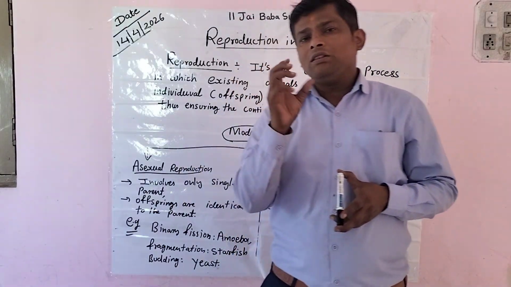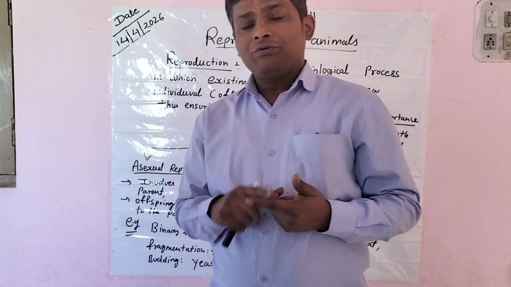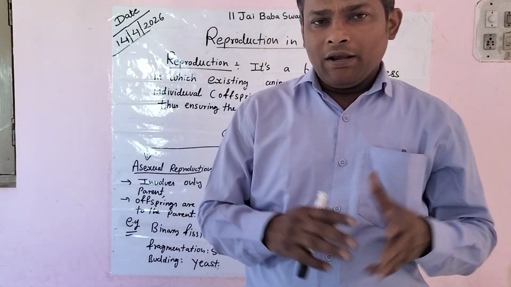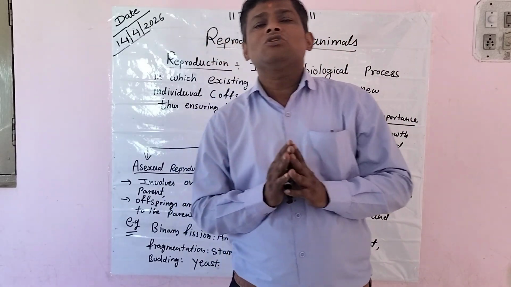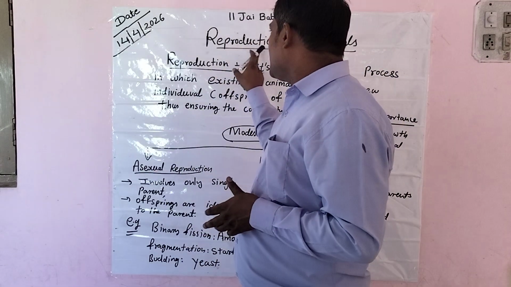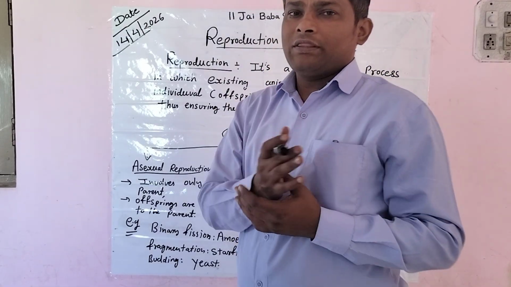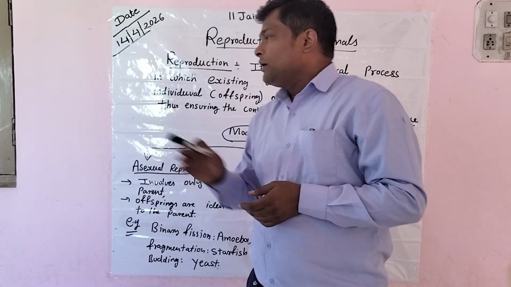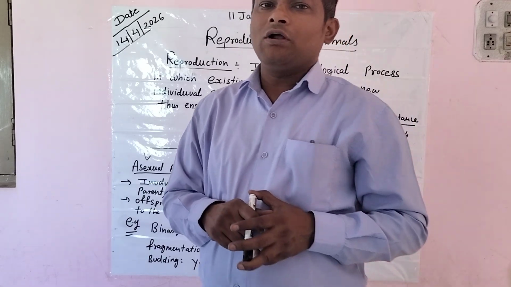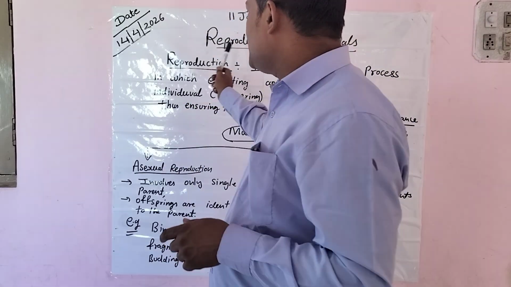Why? Because of the life processes such as nutrition, respiration, excretion, all of which are associated with their body, and if any of these processes stops, then life will end. But along with these life processes, reproduction is also equally important for their life. How can we say that? See, if reproduction is not there in their life, their life will not end at all. It will not disturb their survival, but still it is important.